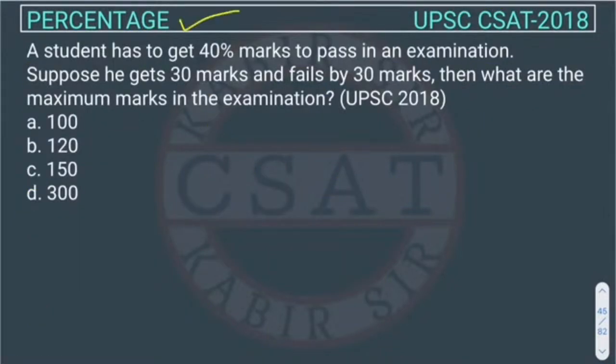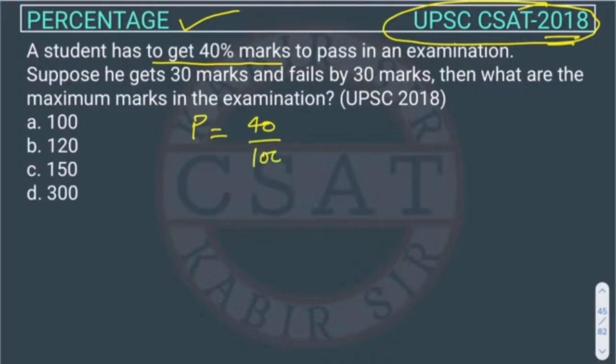This is a percentage question asked in UPSC CSAT 2018. The question is: a student has to get 40% marks to pass in an examination. So how many marks does he have to get to pass? Out of the total marks, he has to get 40%. If he wants to pass, he has to get 40% marks. I hope you get this equation.